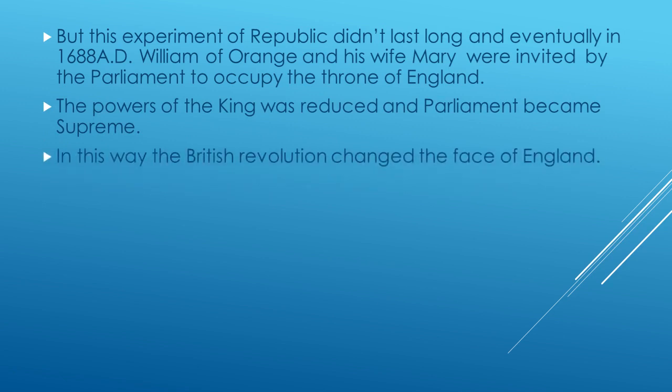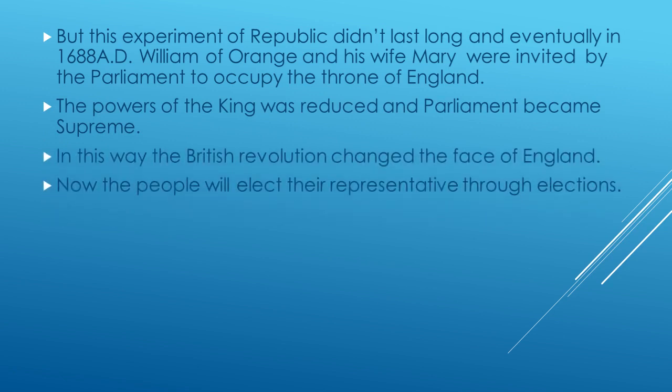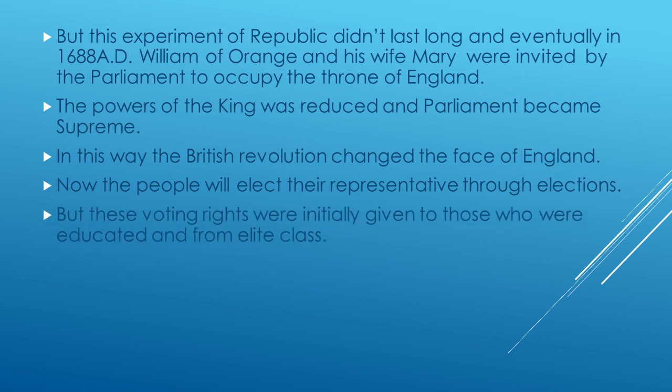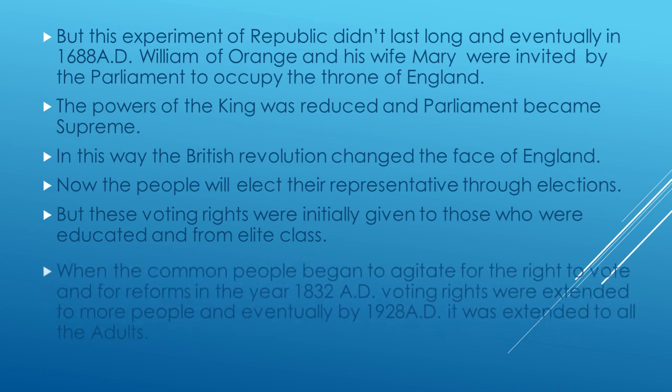In this way the British Revolution changed the face of England. Now the people will elect their representatives through elections. So now this process of elections was initiated in England. But these voting rights were given only to limited people. You have to understand that voting rights were not given to all the citizens, but were limited only to a few people who were educated and from the elite class.